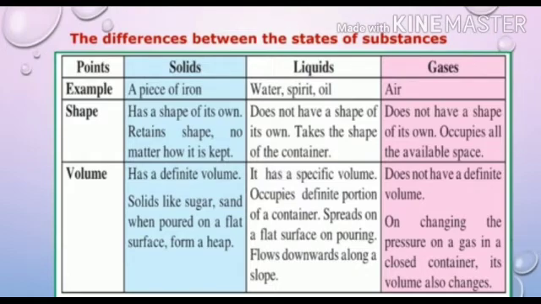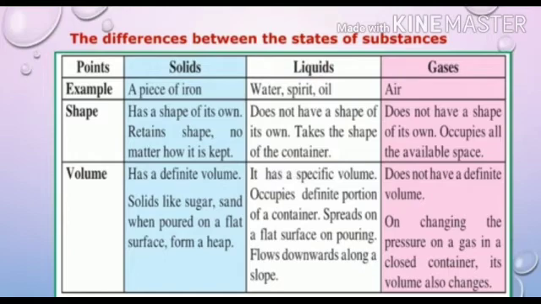First is solid. An example of solid is a piece of iron. Solid has a shape of its own. It retains its shape no matter how it is kept. Volume of solid: solid has a definite volume. Solids like sugar and sand, when poured on a flat surface, form a heap.